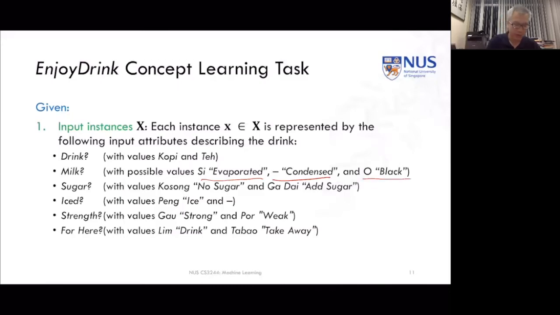So we have 2 values, 3 values, 2 values, 2 values, 2 values, and 2 values for the possible settings for a particular drink. So each instance X is going to have to take on one attribute value for each of these attributes.